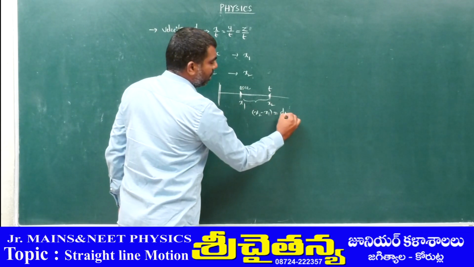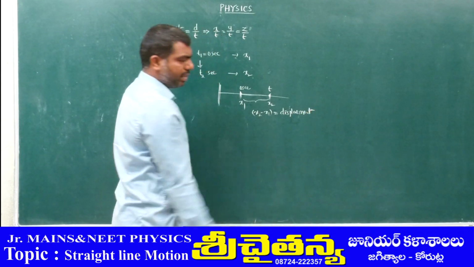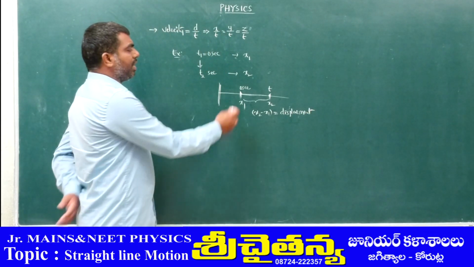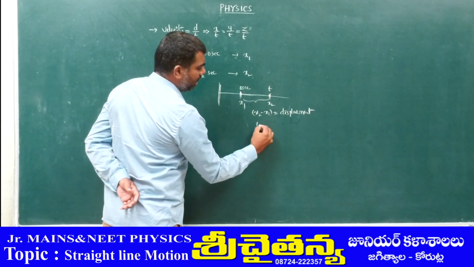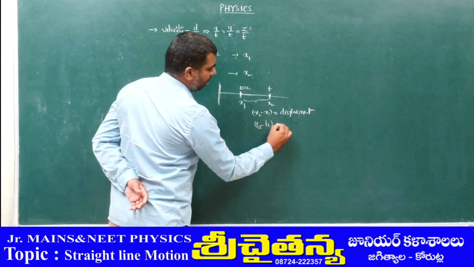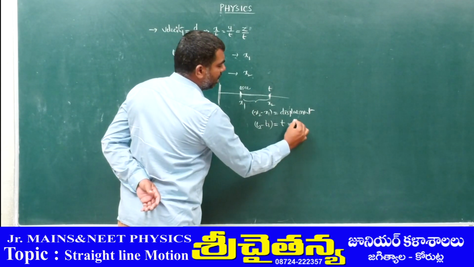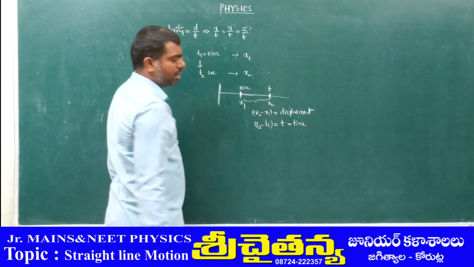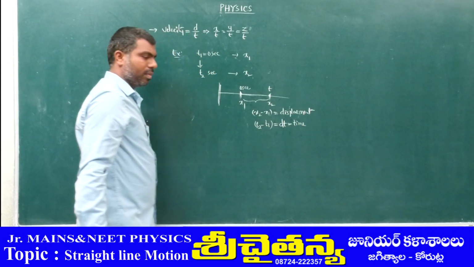This is the displacement. And what is the time taken? Final time minus initial time, that means t2 minus t1. Here we can take t minus 0, directly t, that is time. For a small time gap, I will take dt.